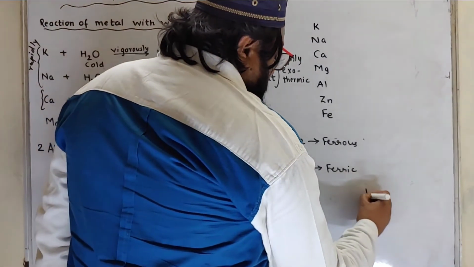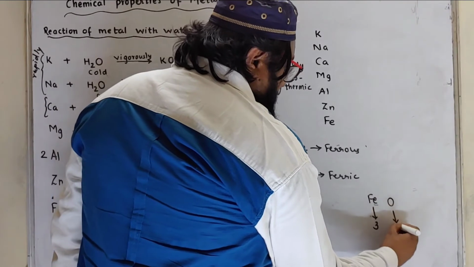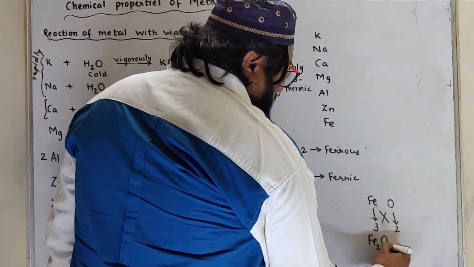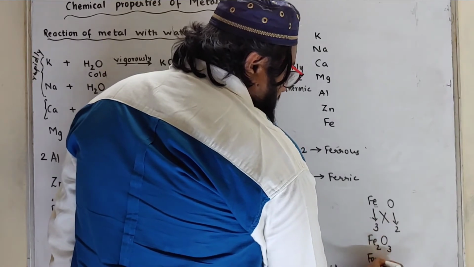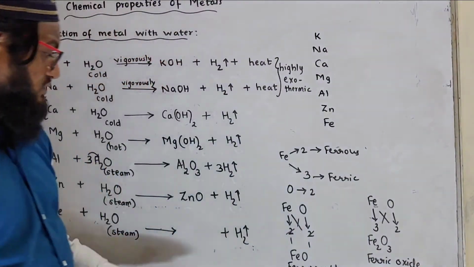Now ferric oxide. Ferric means what? Iron with valency 3. Oxide means valency 2. Formula will be Fe2O3. So this is ferric oxide. Now the question is which one we are going to write over here.